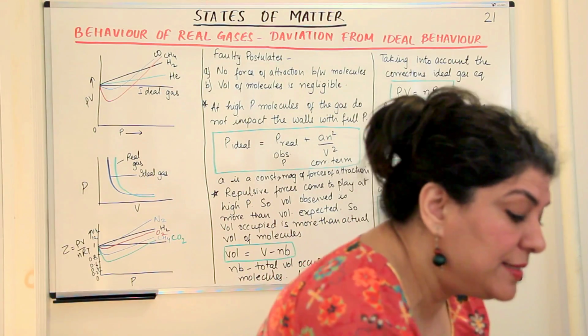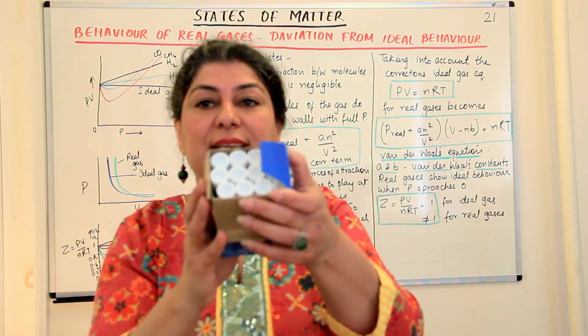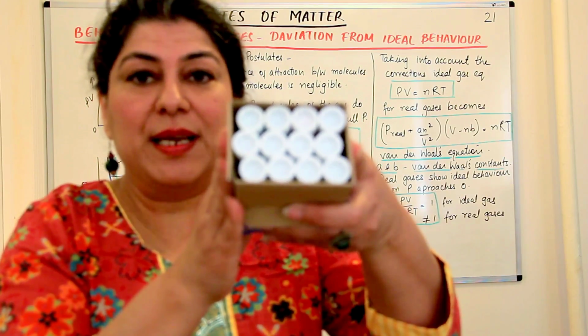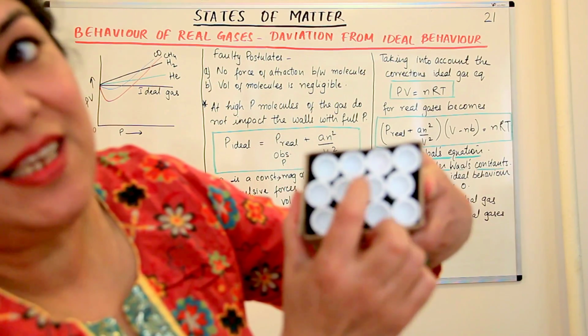But if I had these pens like I have them in this box, kept very nicely together in a certain form, do you see an arrangement? This arrangement is such that there is space between the pens, yet you can see there is space.